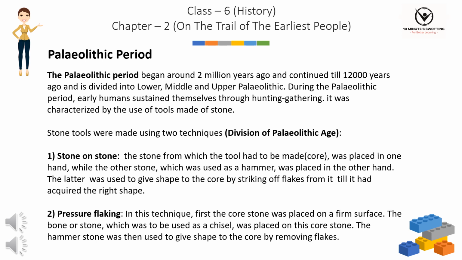Number 1. Stone on stone. The stone from which the tool had to be made, the core, was placed in one hand, while the other stone, which was used as a hammer, was placed in the other hand. The latter was used to give shape to the core by striking off flakes from it till it had acquired the right shape. Number 2. Pressure flaking. In this technique, first the core stone was placed on a firm surface. The bone or stone, which was to be used as a chisel, was placed on this core stone. The hammer stone was then used to give shape to the core by removing flakes.